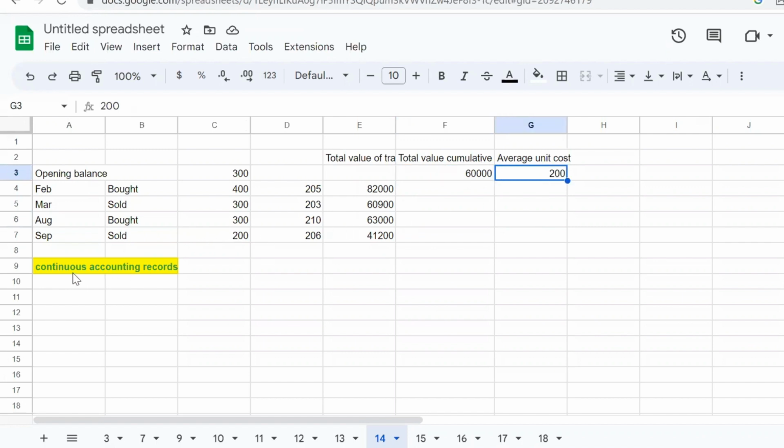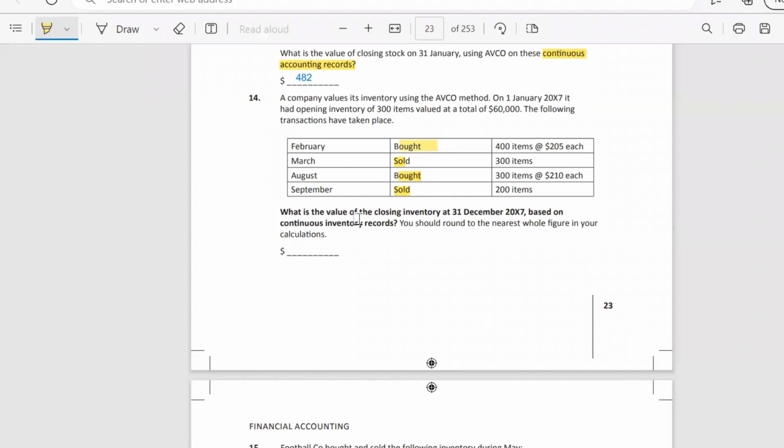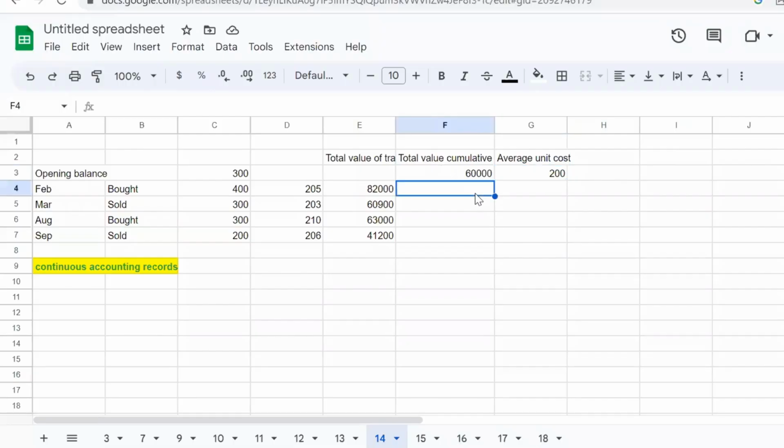So let's use continuous accounting records for calculation of closing inventory at the 31st of December based on continuous inventory records. So here we buy. So we need to multiply this by this and plus previous value. And we have 700 units.